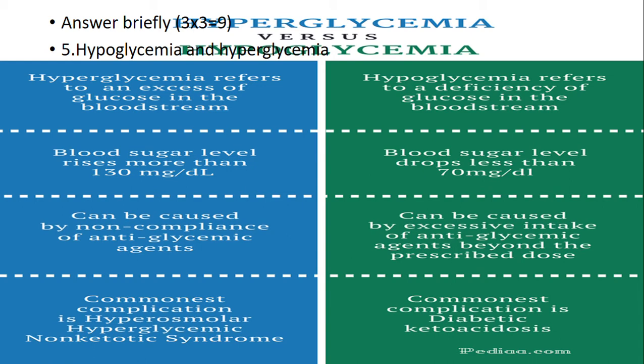Difference between hypoglycemia and hyperglycemia. Hyperglycemia refers to an excess of glucose in the bloodstream, whereas hypoglycemia refers to a deficiency of glucose in the bloodstream. Blood sugar level is more than 130 mg per deciliter in hyperglycemia, but in hypoglycemia it is less than 70 mg per deciliter. Hyperglycemia can be caused by non-compliance to antiglycemic agents, but hypoglycemia can be caused by excessive intake of antiglycemic agent beyond the prescribed dose. The commonest complication in hyperglycemia includes hyperosmolar hyperglycemic non-ketotic syndrome. The commonest complication of hyperglycemia is also diabetic ketoacidosis.